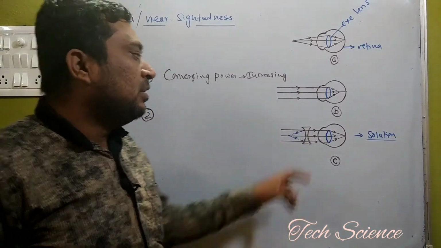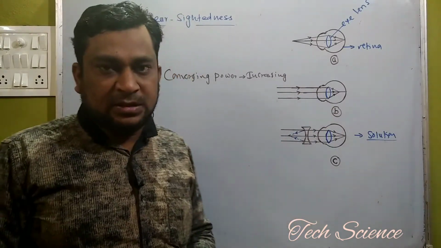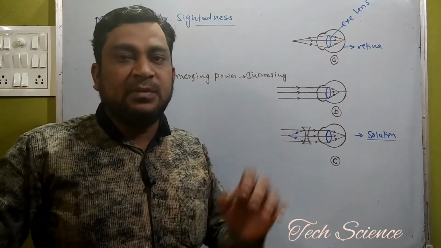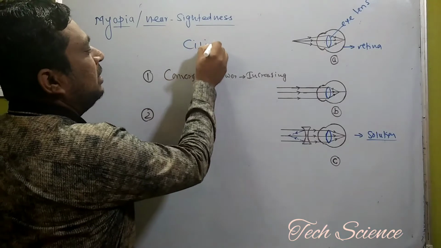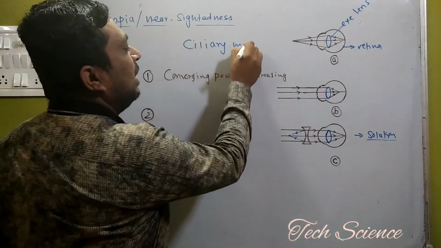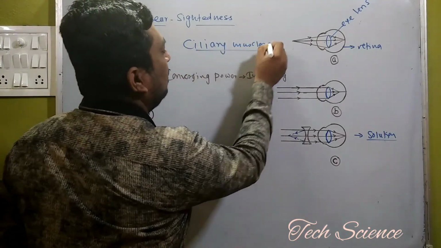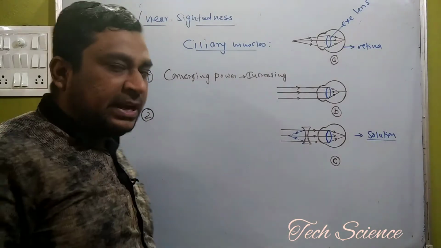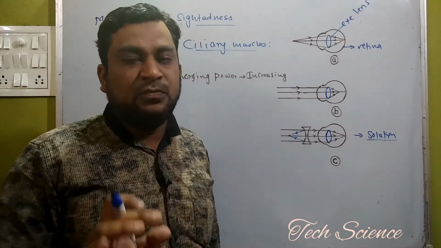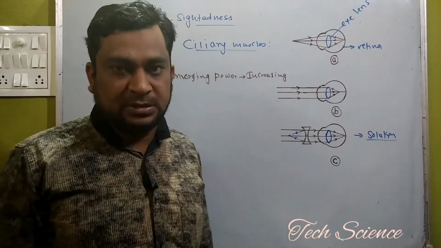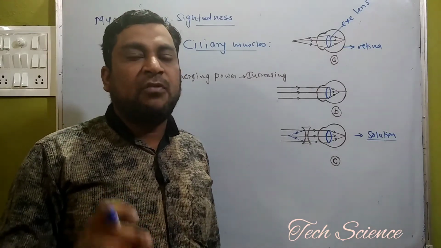Because there are muscles in the human eye called ciliary muscles. These ciliary muscles have the power to adjust the focal length as per the position of the object, and that is called the power of accommodation.